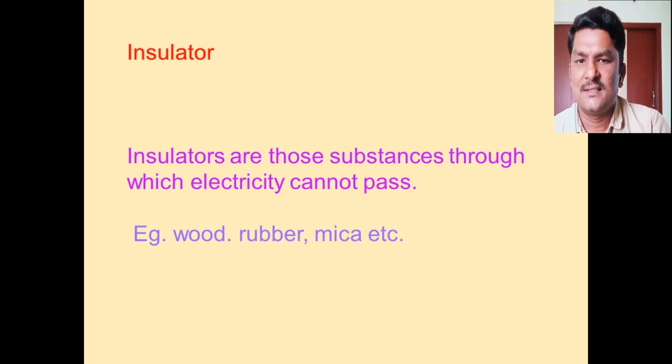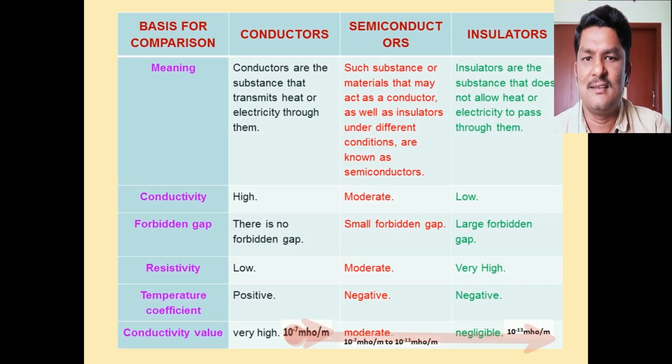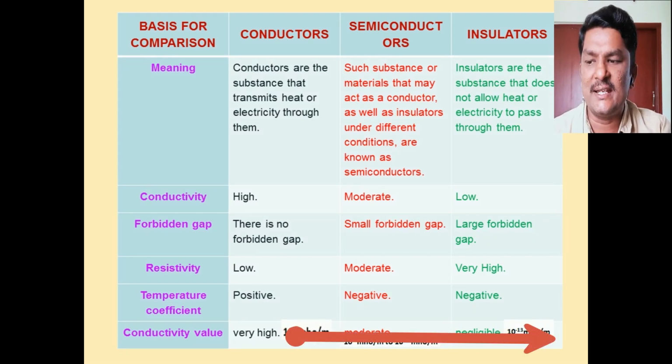Conductors are substances which allow electric current through them easily, like sodium, magnesium, copper, etc. In conductors, the charge carriers responsible for the conduction are free electrons.